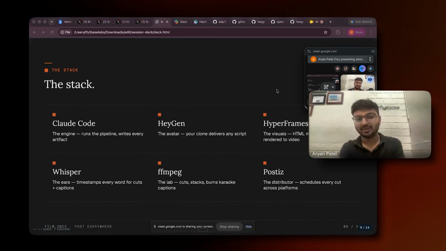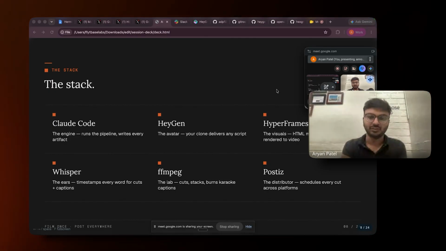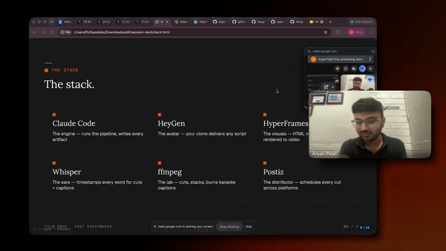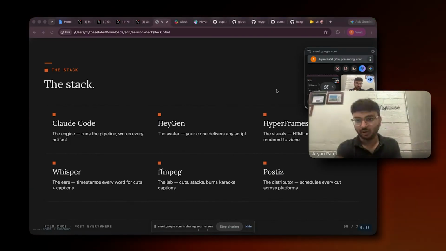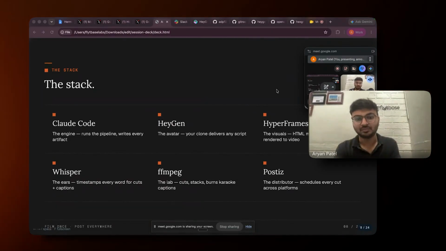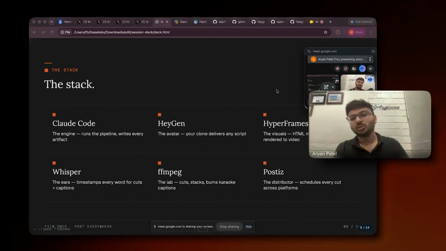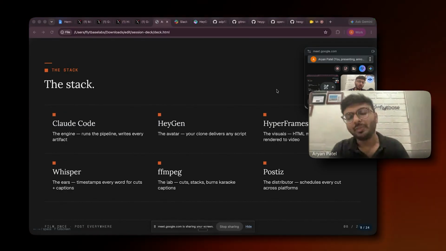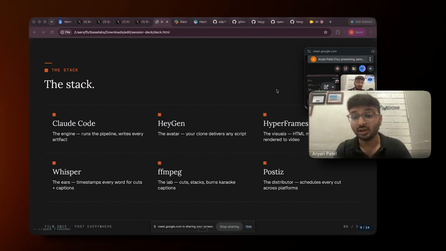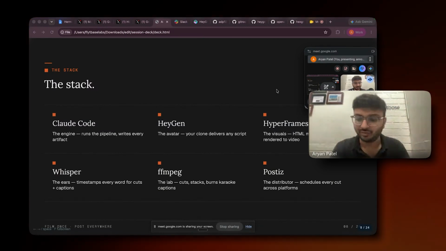And for the transcription itself, I have been using Whisper, and I am running Whisper locally. So again, you don't have to pay anything for API credits. Next is FFmpeg. FFmpeg is an open source multimedia toolkit which processes audio and media files.